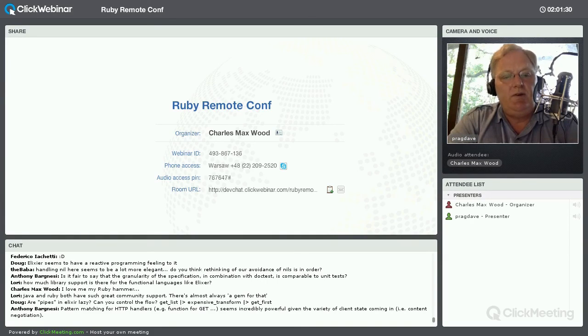How much library support is there for functional languages like Elixir? You would be amazed. And the reason is that Elixir is bytecode compatible with Erlang in the same way that Scala and Clojure are bytecode compatible with Java. And as a result, all of the Erlang libraries are available. And there's also the ability to access native code. So typically you'll find what you need.